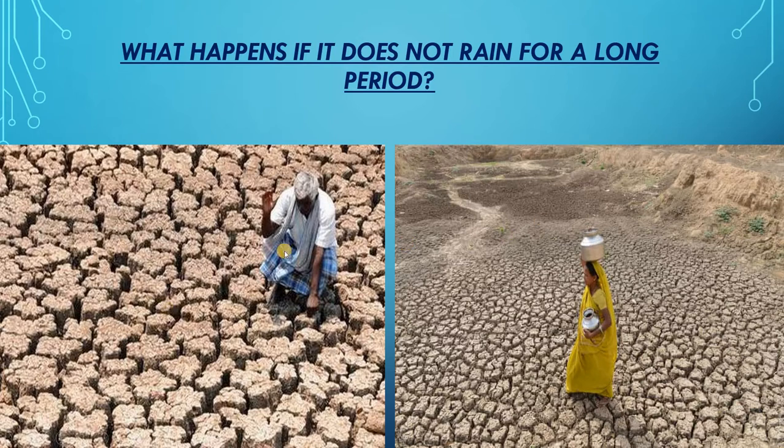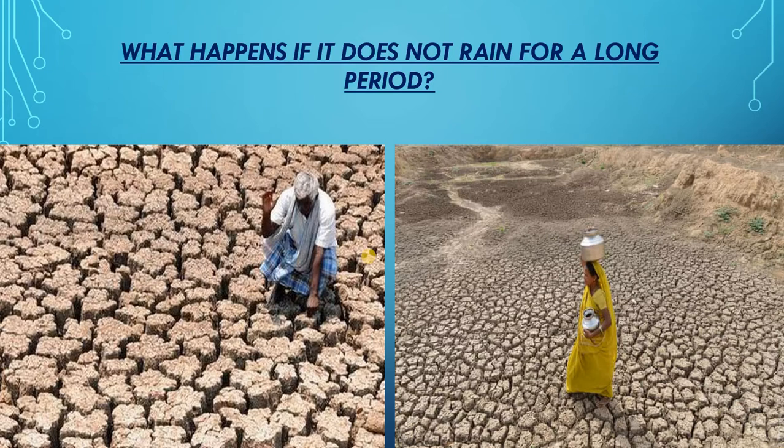Like in this picture you can see the soil is so dry that you will find certain cracks due to the lack of moisture or lack of water. A dry kind of thing is being shown over here. So this condition is called drought. So what we can say is that if it does not rain in a region for a long time, then it causes drought.